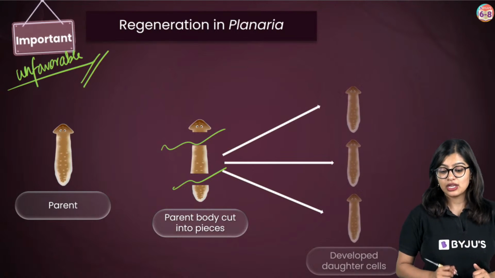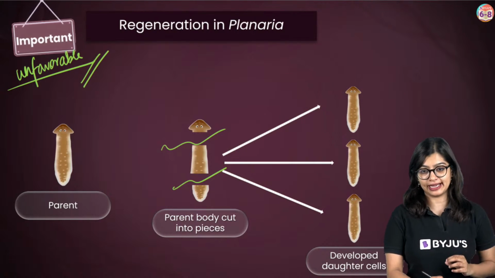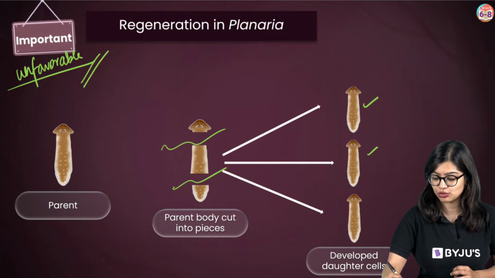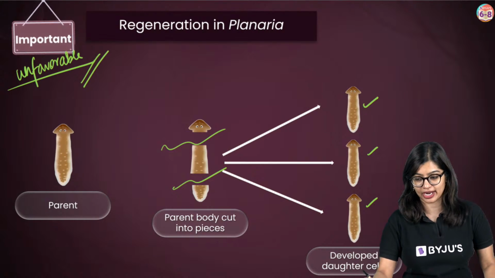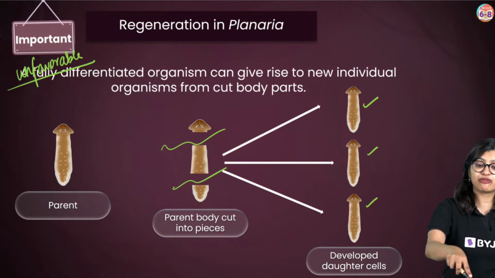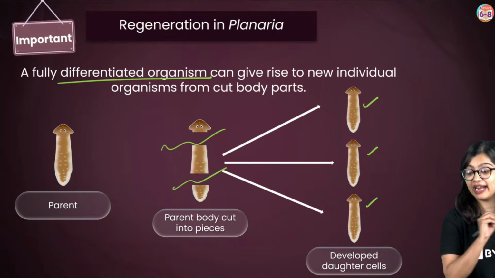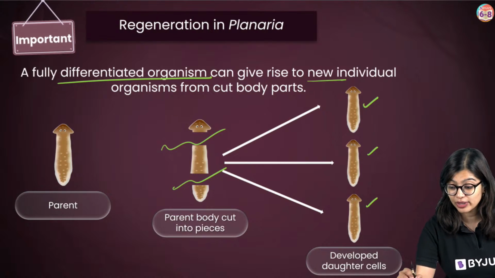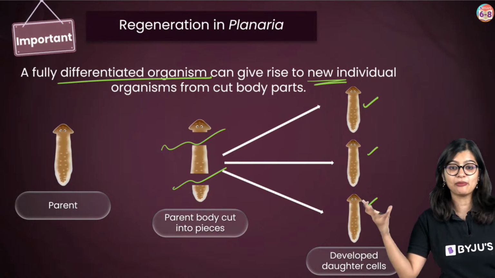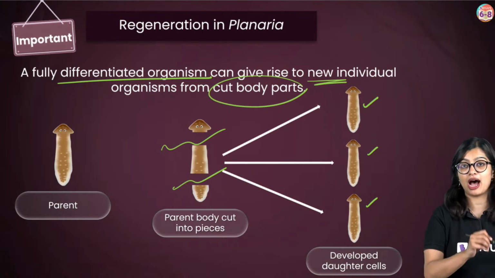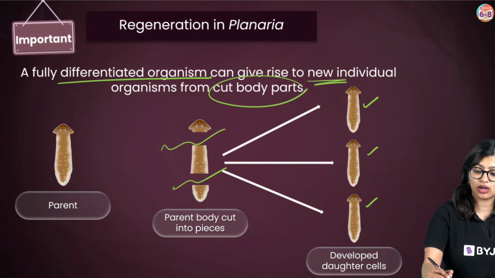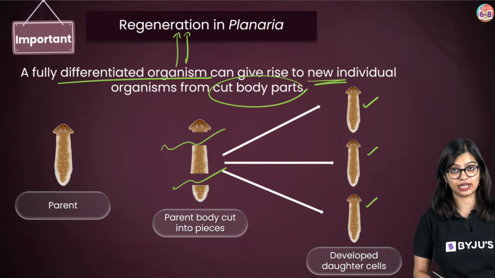In this case, each part of the planaria's body will give rise to a new organism, right? So when from a fully adult, fully differentiated organism, a new individual comes from the cut parts of the body, we call this process regeneration.